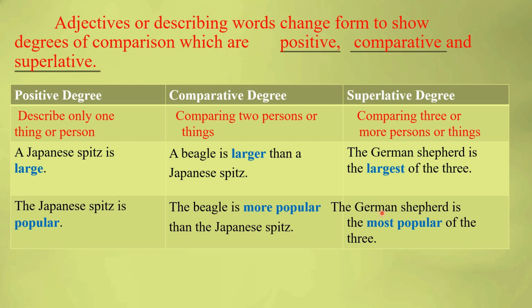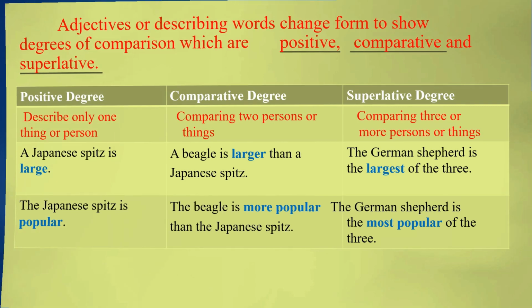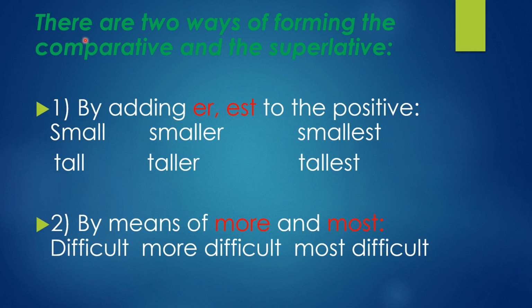When compared to these 3, the German Shepherd is the most popular breed compared to the other 2.